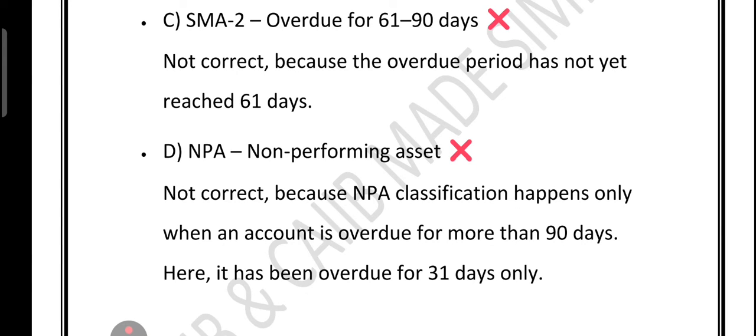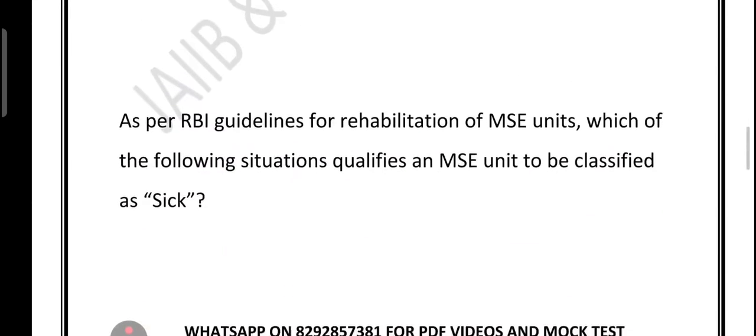So now let's test your speed. Suppose the overdue started on 1st April and today is 5th June. So which SMA category would it be? Please type your answer in the comment. Let's check your understanding.